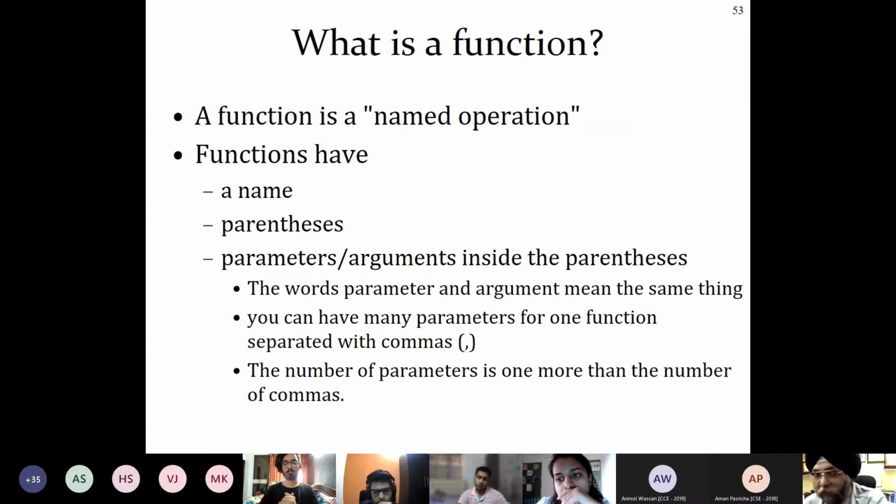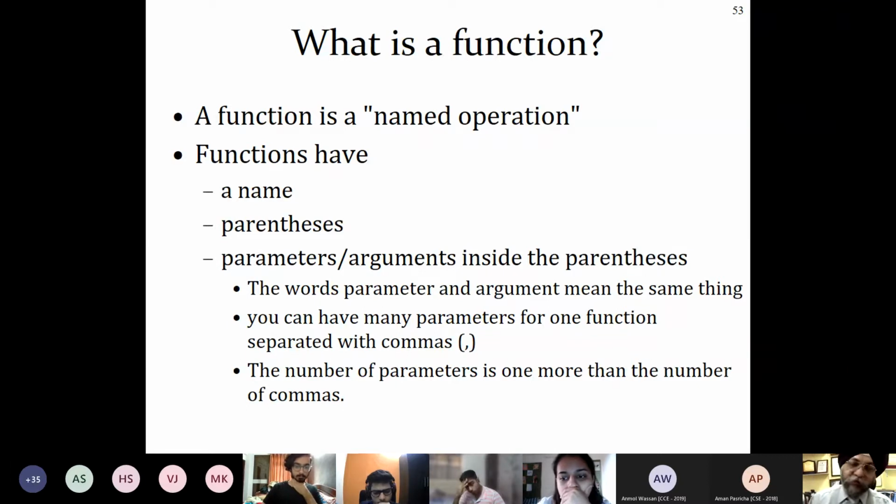So functions have a name and parentheses. Now I am talking from the Excel point of view from here onwards. Parentheses are the brackets. Parameters or arguments inside the parentheses means there are certain things inside it, and the words parameter and argument mean the same thing here.